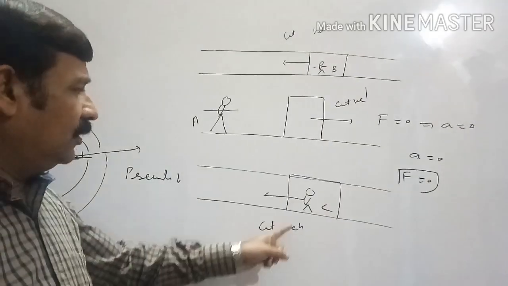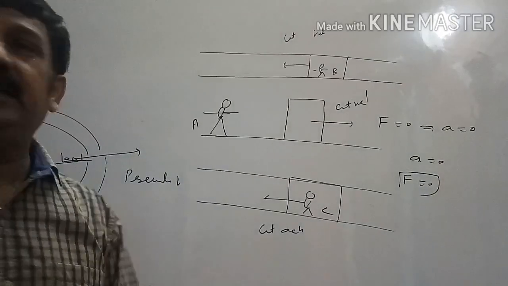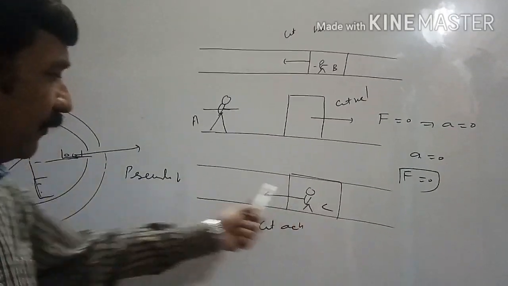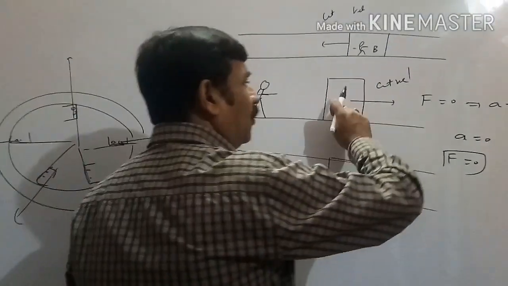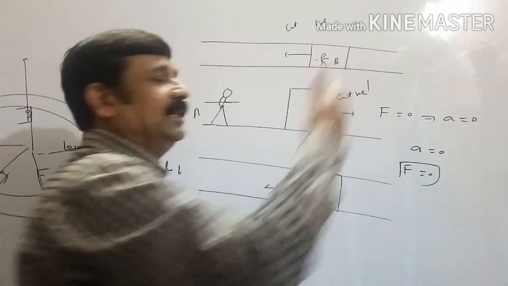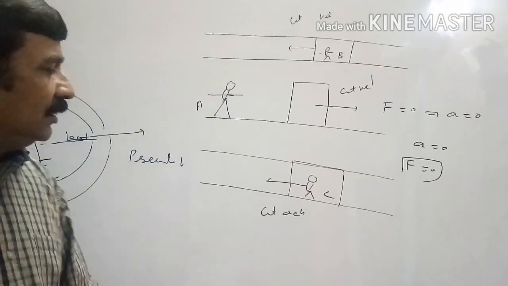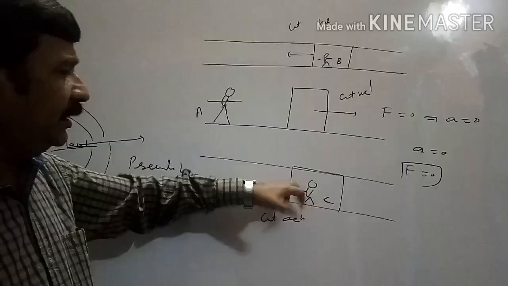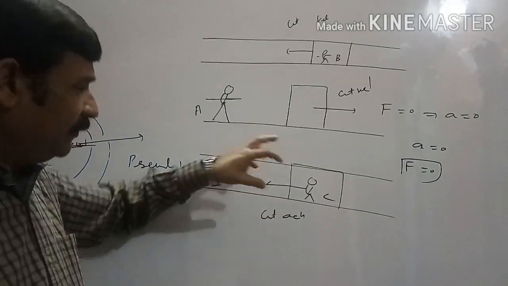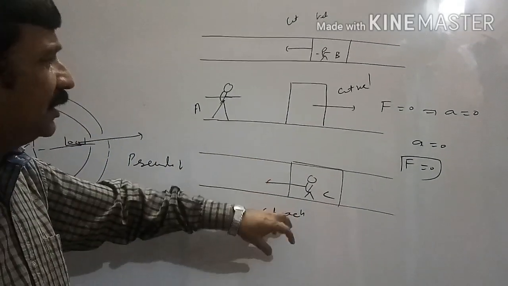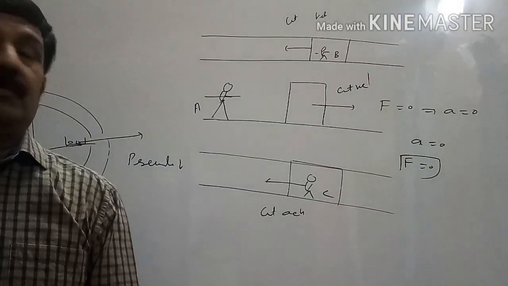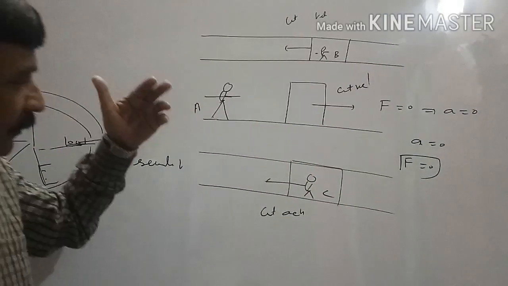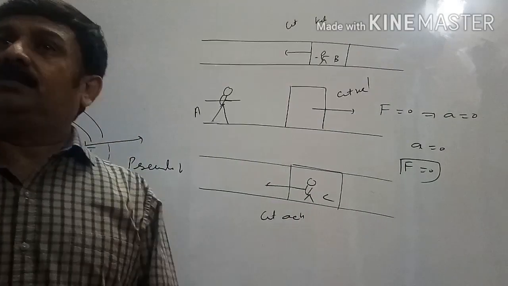Now the observer inside train C, which is performing forward accelerated motion, will observe that this box is moving backward with some acceleration. The person inside the train moving in the forward direction with some acceleration will observe that this box is moving backward with the same acceleration. Now, a question can develop.